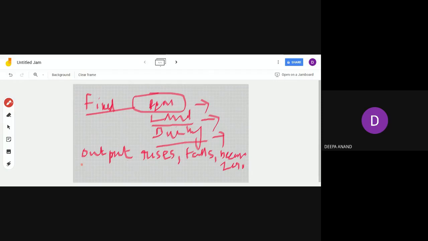Here, one sentence I have added, please understand this particular sentence. These fixed factors remain the same, that means they will not change with the output. If the output rises, falls, or becomes zero, these fixed factors remain the same.